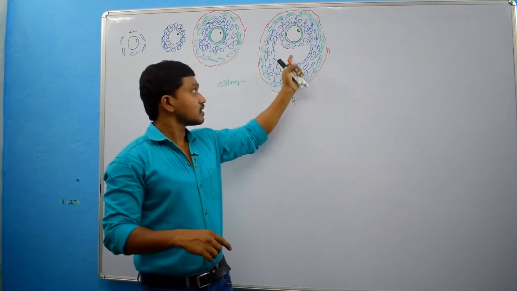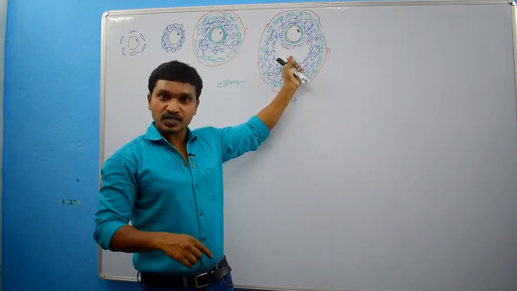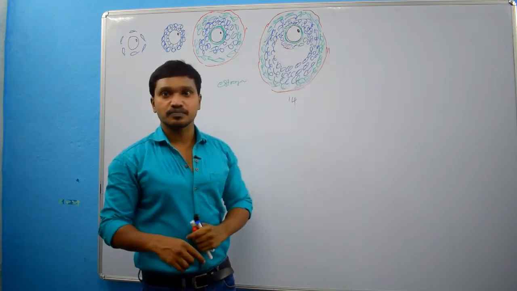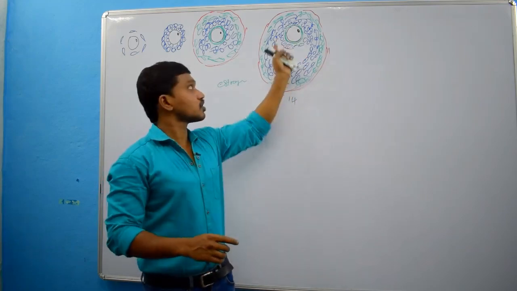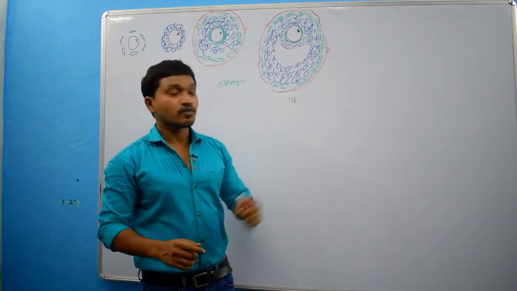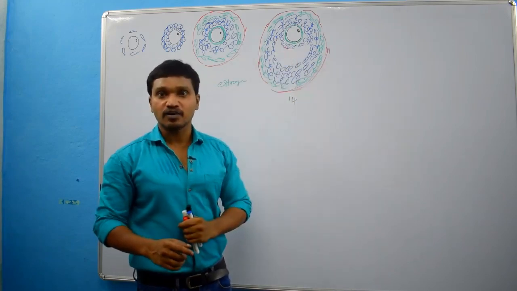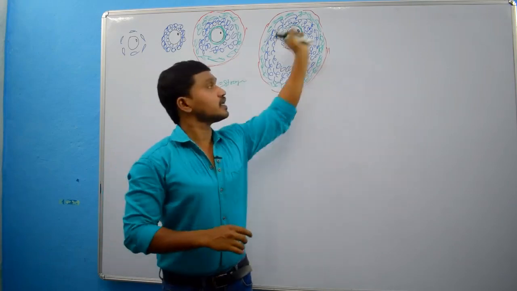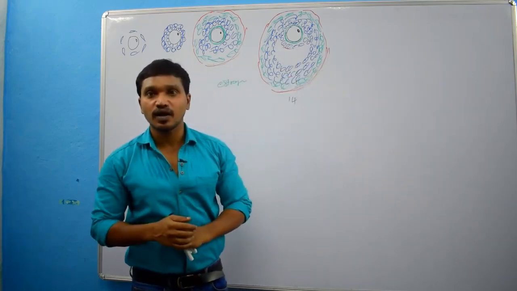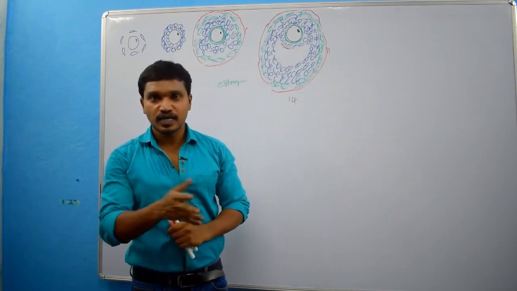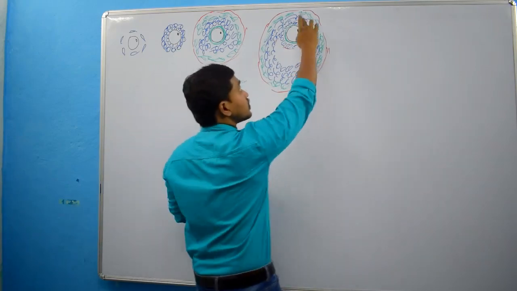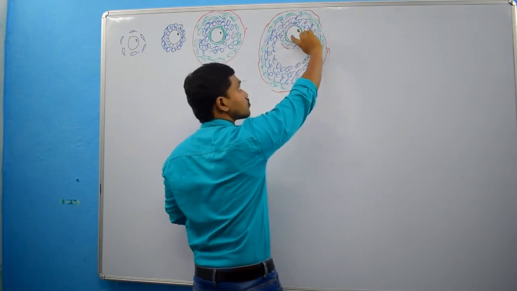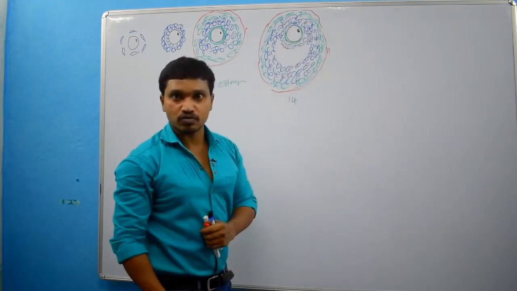Because of the increased intrafollicular pressure, the secondary oocyte along with cumulus oophorus cells and liquor folliculi will be expelled out. That process we call ovulation, right? That we have discussed already. So at the 14th day of the menstrual cycle, the secondary oocyte along with cumulus oophorus cells will come out.